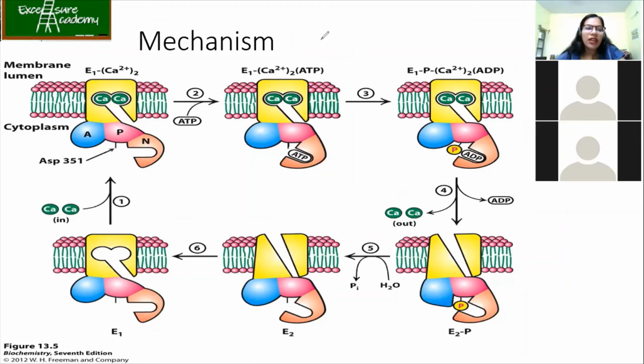Okay, so now what you have to see is, can you see? We have written E1 here and E2 here, right? E1 means no phosphorylation has happened. E2 is when phosphorylation has happened. Now let's see what is happening. The calcium comes and binds there, right? That causes ATP to come and bind to the ATP binding site. So can you see? This is your ATP binding site.